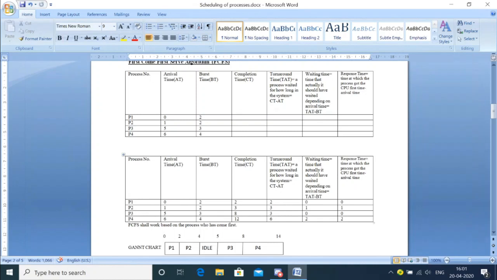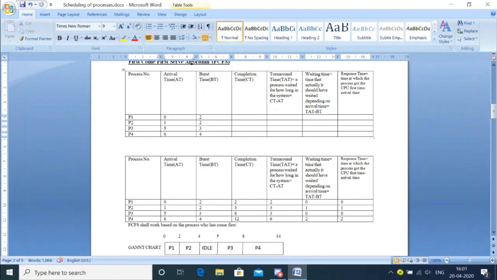First of all, we know that FCFS works based on the priority of which processes come first. How will we know which process comes first? We will look at the arrival time. Taking the unit to be seconds, at the zeroth second, P1 arrived and was put in the ready queue. Then at 1 second, P2 came. At 5 seconds, P3 came, and at 6 seconds, P4 came.